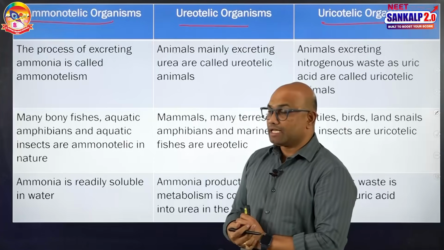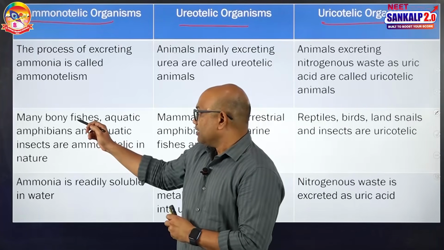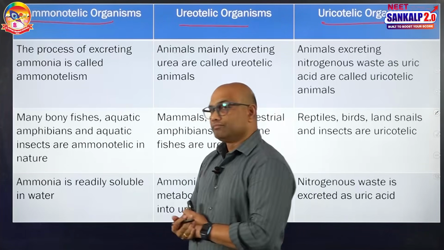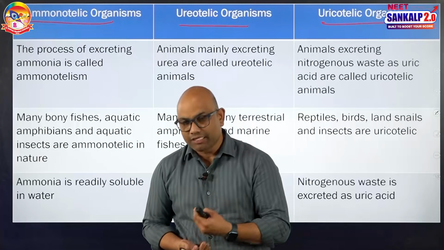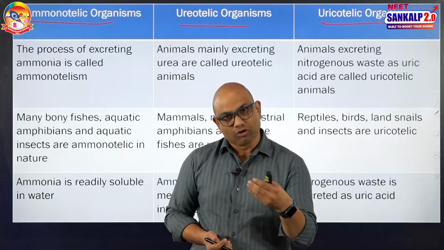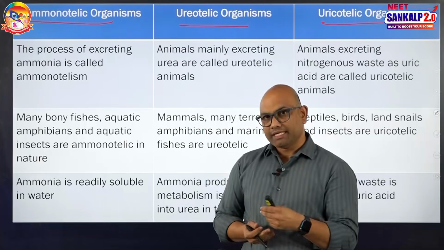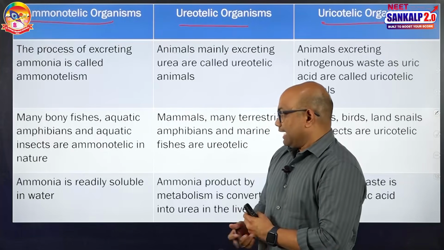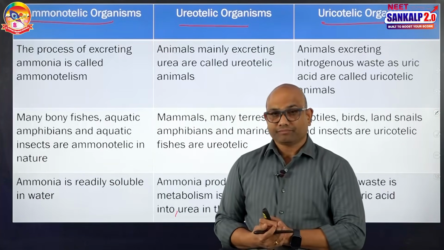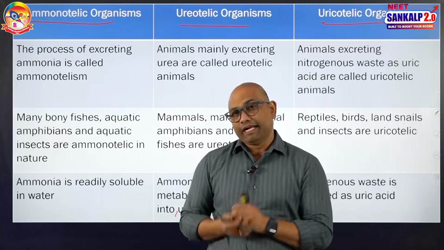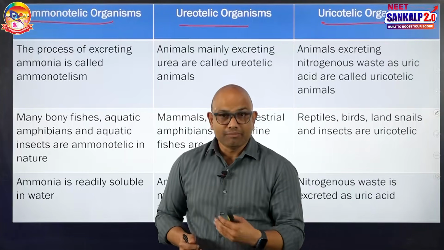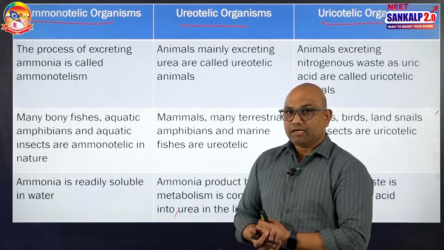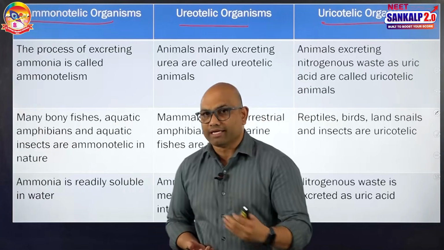The example organisms that excrete ammonia include many bony fishes, aquatic amphibians, aquatic insects. They are ammonotelic in nature, and early invertebrates like sponges, cnidarians also excrete ammonia. Ammonia can be excreted in the form of ammonia and also in the form of ammonium ions. Ammonia is readily soluble in water. It is highly toxic in nature, and for the elimination of ammonia, the animals require a high amount of water. That is the reason why ammonia is the major excretory product of aquatic organisms.